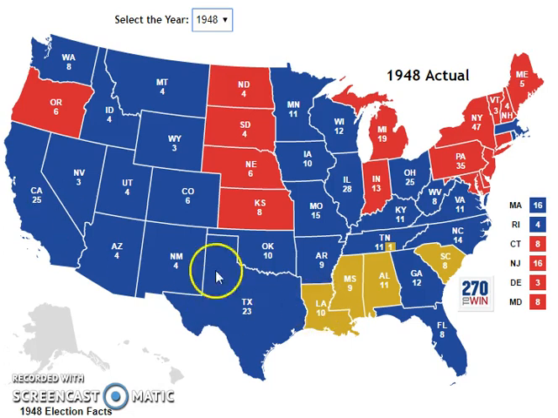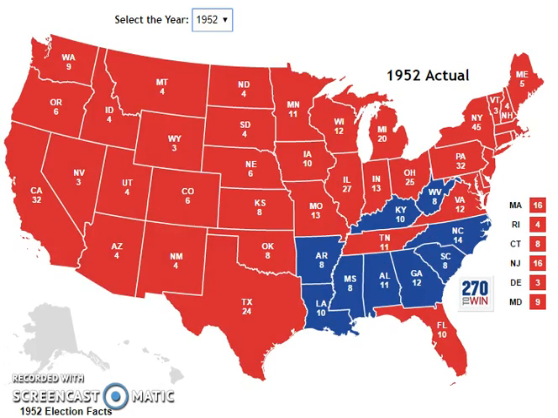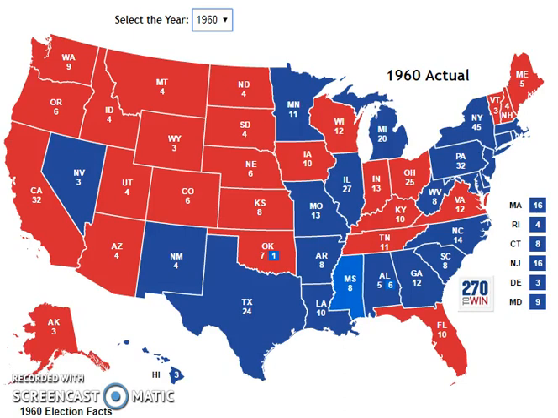We can look at what's going on down here at some point. But watch California. California is Democratic there for the last time. And as we go to 52, we see California Republican. And it remains Republican even when JFK is elected president. California does not help him win that election.